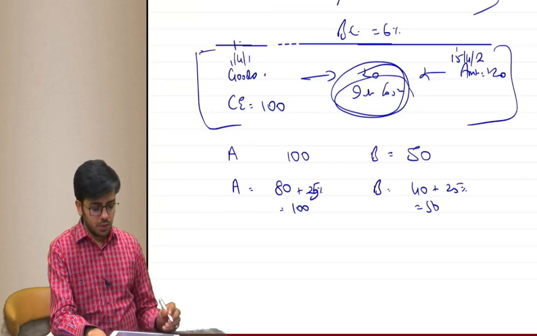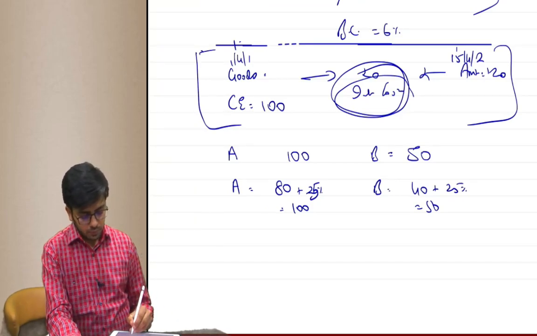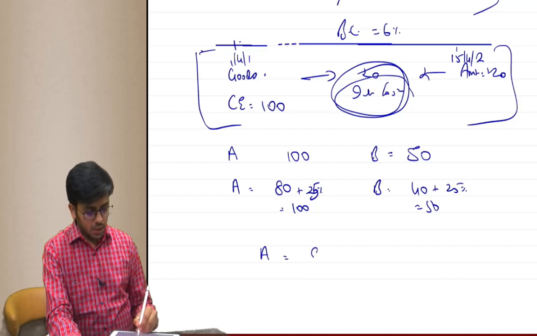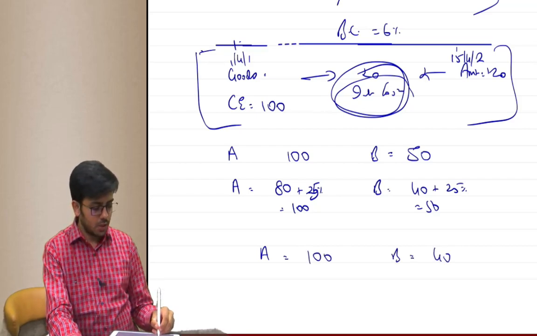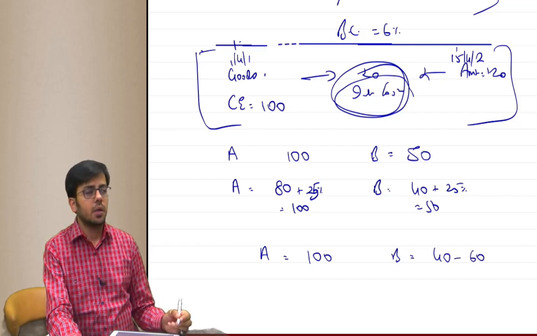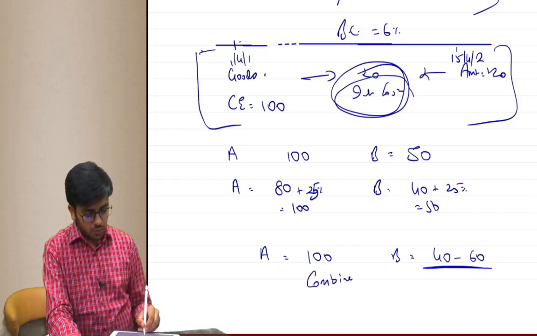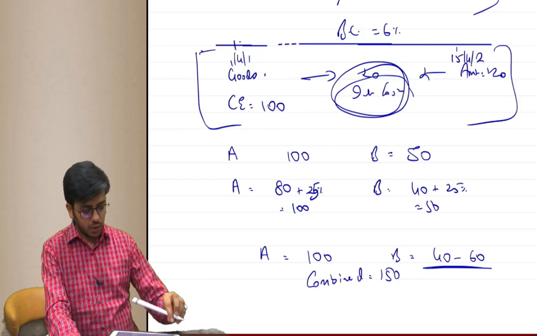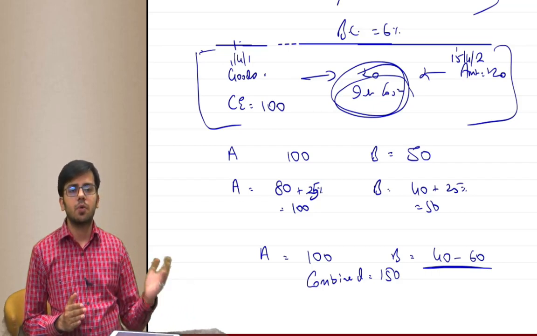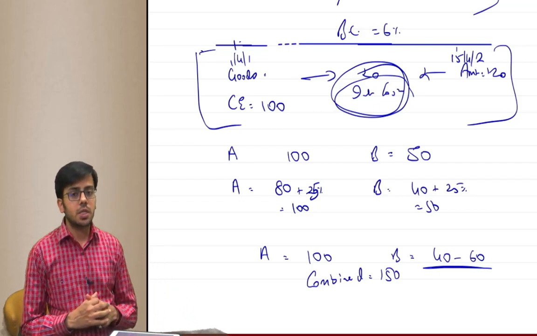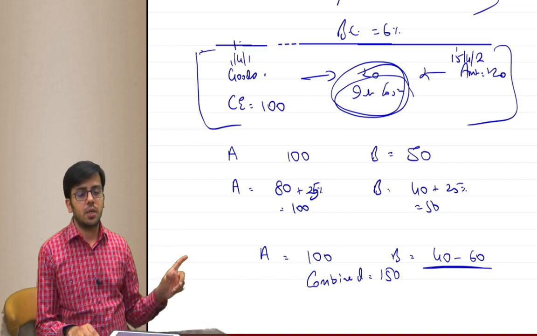Now we don't know the price. Let's say A is sold for 100. B sells between 40 to 60. B may sell at any price between 40 to 60. Okay. We have taken combined amount 150 from the customer. 50 is considered selling price of B.